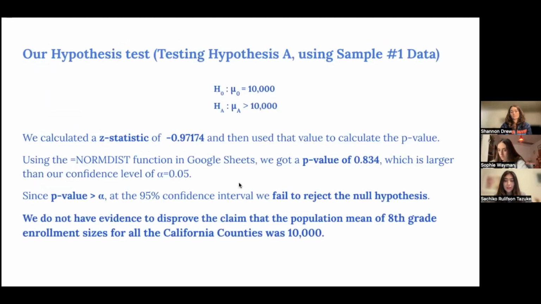So in hypothesis A from sample 1, using the Z statistic of negative 0.971 and the p-value of 0.834, we find that we failed to reject the null hypothesis because the p-value is so much larger than alpha, the significance. That means we do not have evidence to disprove the claim that the population mean of 8th grade enrollment sizes for all of California counties was 10,000 or greater.